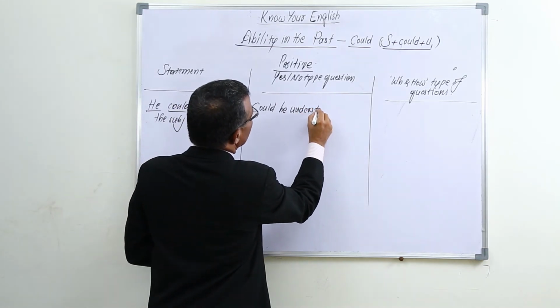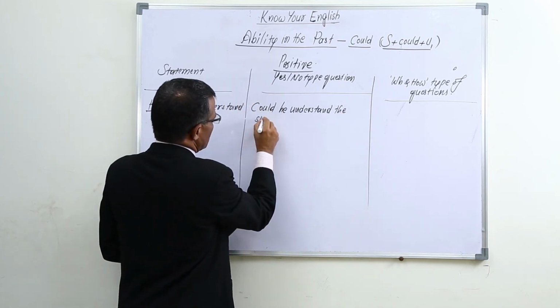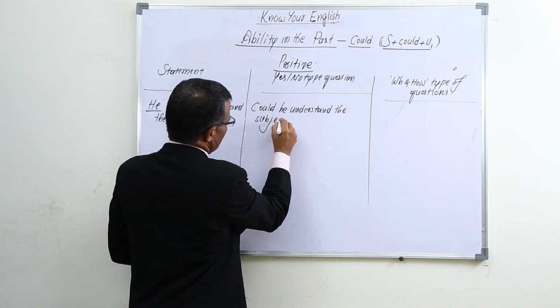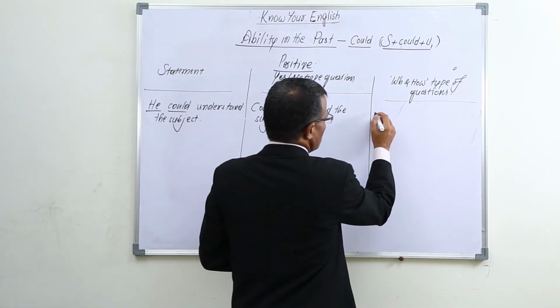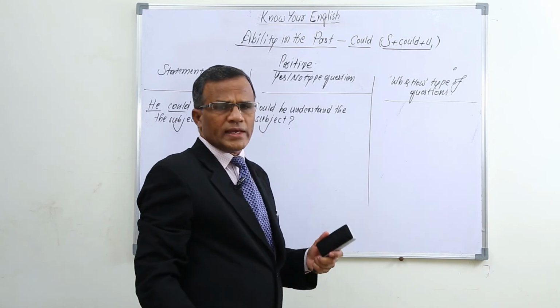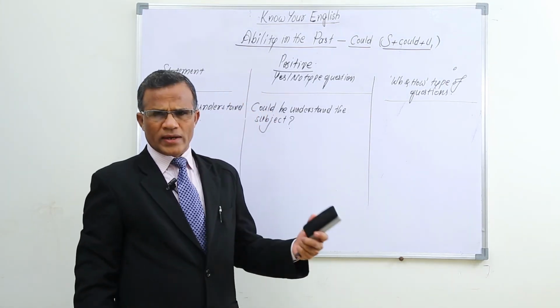Could he understand the subject? Okay, and we can take WH words like who, how many people, where, when, which, like that.